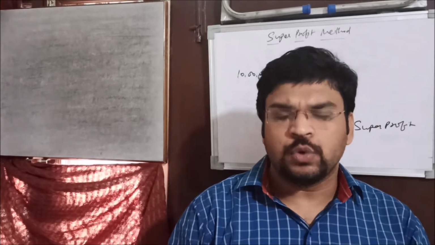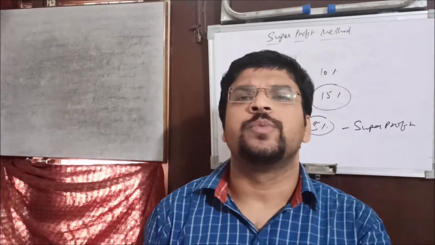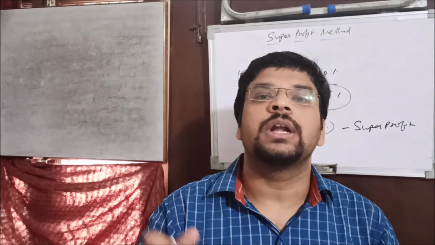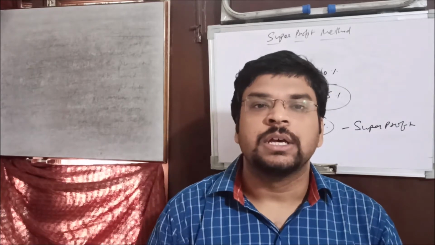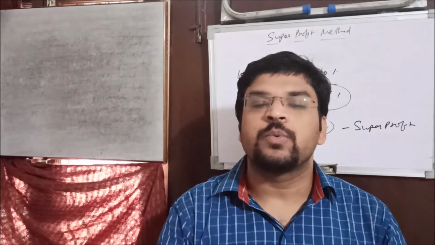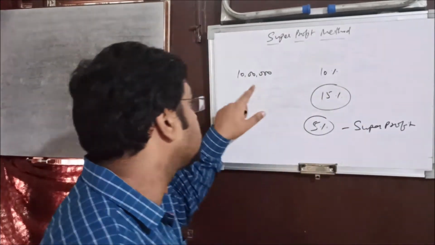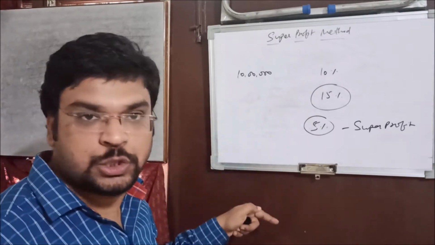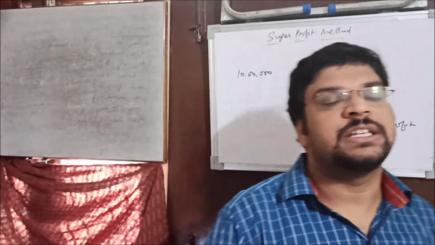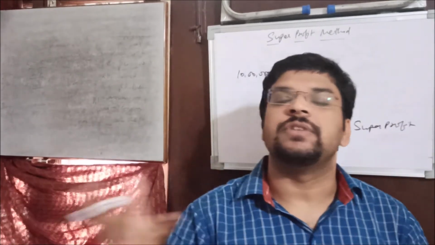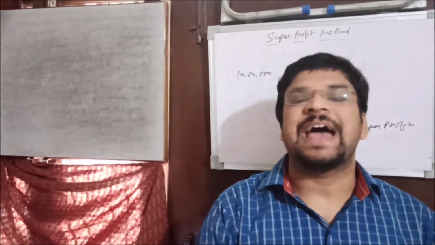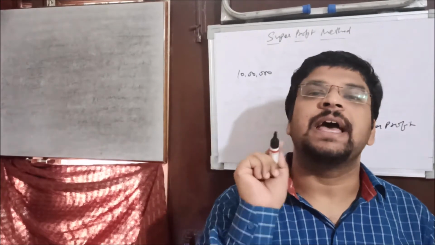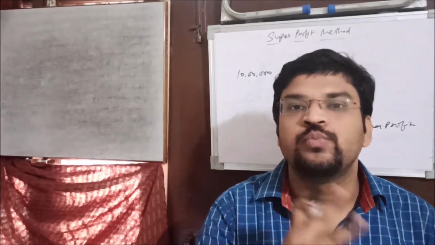So now if you want to know the definition of super profit, then super profit is the excess of actual profit over normal profit. This is the definition. Normal profit is achieved by the market rate, on the basis of the similar capital investment. That normal profit is achieved on the basis of the normal rate of return which is given in the question. So then you will compare the actual profit with the normal profit. If the actual profit is higher than the normal profit, then the difference is known as the super profit.